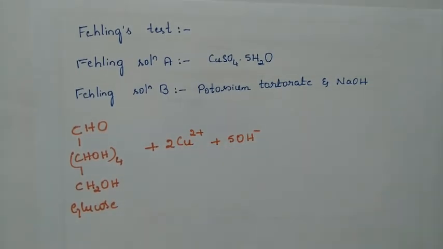In our last class we were discussing that the Tollens test, Fehling test as well as Benedict test all maintain a common factor, that is the basic medium, because of which the ketonic group of fructose has been converted to alpha hydroxyaldehyde.